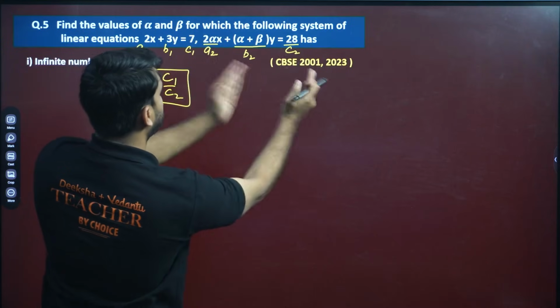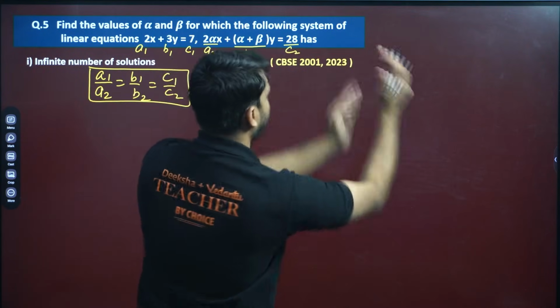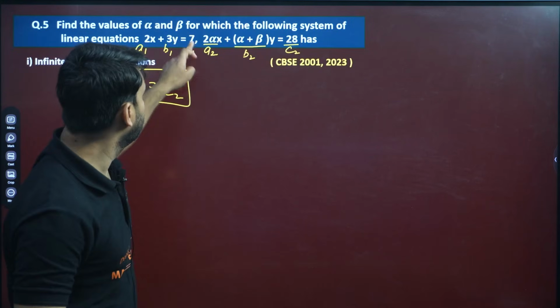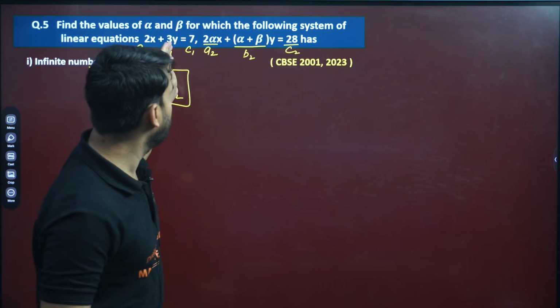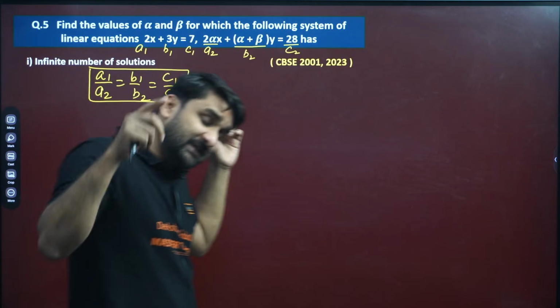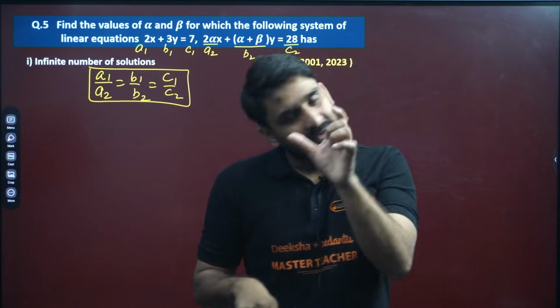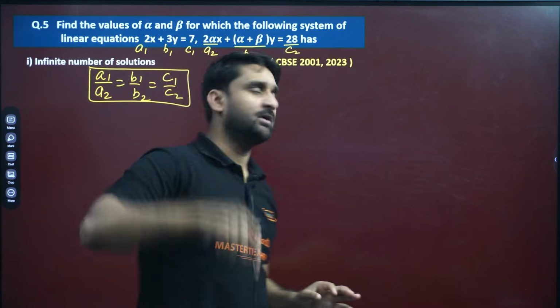Both the C's are at the same position, on the right-hand side of the equal sign, so we don't need to bring this C to the other side. If one were on the right-hand side and the other on the left-hand side, we would have to keep both C's at the same position so that the sign will not be disturbed.